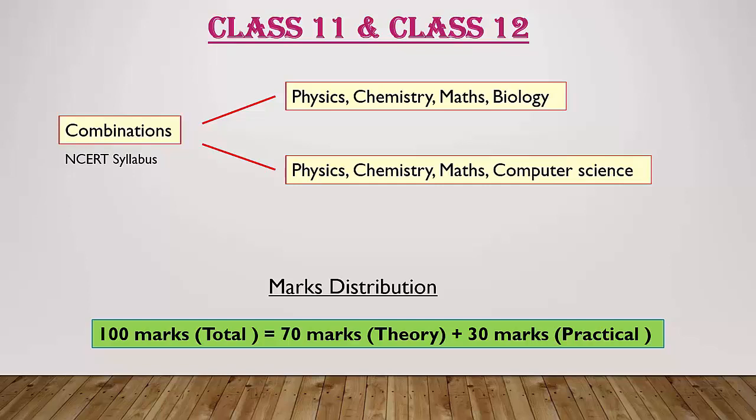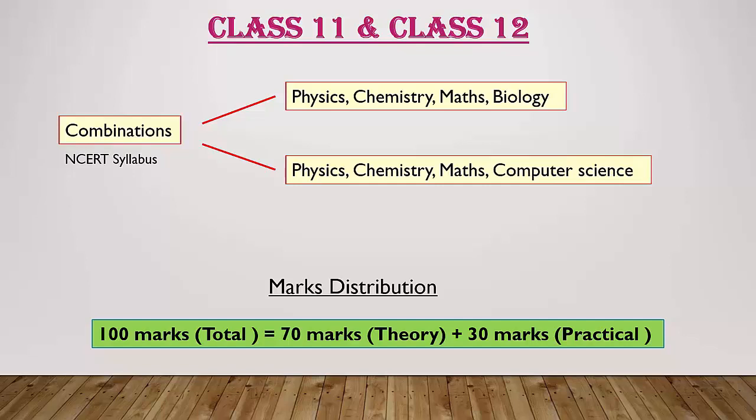I will tell you one more important point, that is about passing marks. See here, theory marks is 70. Out of 70, you should get minimum 21 marks to pass in the theory examination. Out of 70, at least you should get 21 marks. 21 marks is your passing marks. And for practical, you are having 30 marks. So there is no pass and failure in practical.